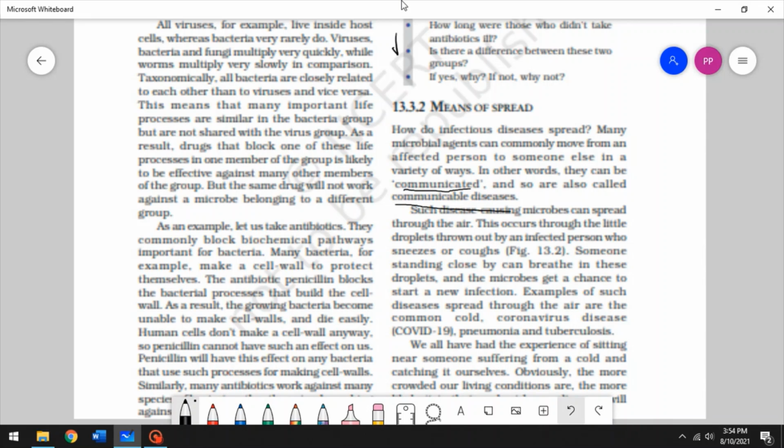Most of the communicable diseases that we know, and the first thing that pops to our mind is a common cold, and that is spread through droplets through air. The droplets of a sick person are suspended into the air when they sneeze or cough or even speak without having proper protection. So that would cause spread of the disease. They occur through the droplets thrown out by an infected person who coughs or sneezes. Someone standing close by can breathe in these droplets, and the microbes get a chance to start a new infection.